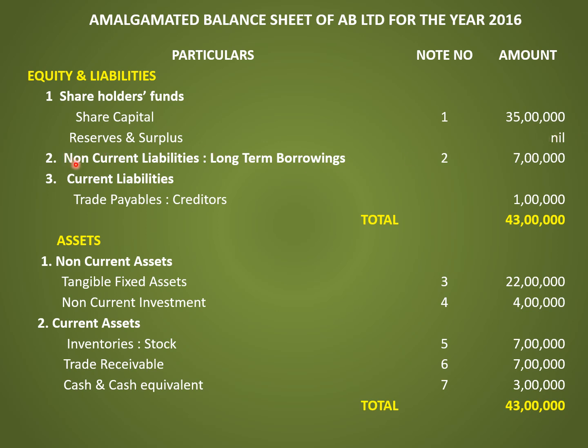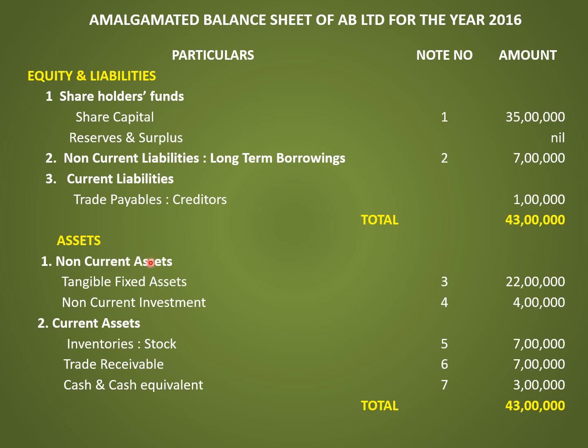The second one is non-current liabilities. Under that, long-term borrowings 7 lakh. Third head is current liabilities. Under that, trade payables, creditors 1 lakh. Total 43 lakh. The second head is assets.